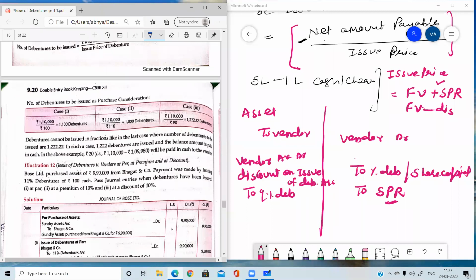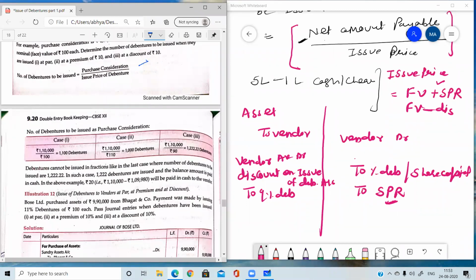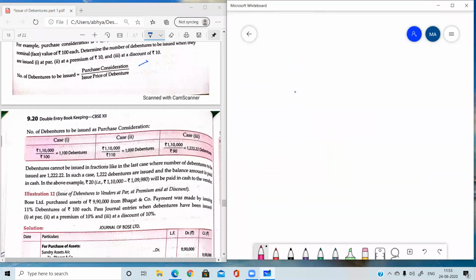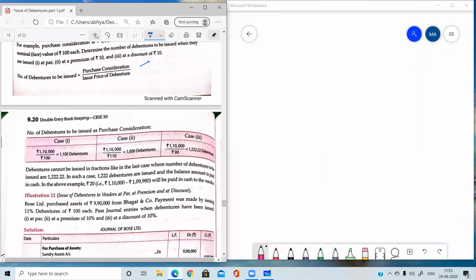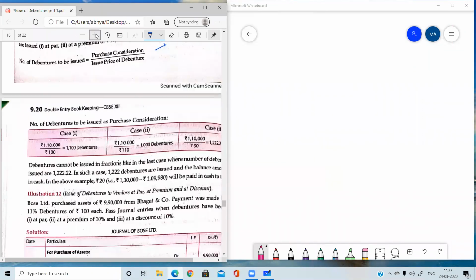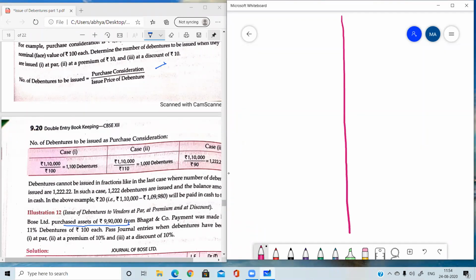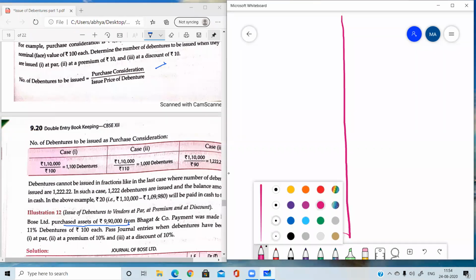Now let's do the question. This is one single question which we need to do in all the three cases. So a single question will make your concept clear for all the three various cases. Okay. So you can see that in this question, issue of debentures, Boss Limited purchased assets of rupees 9,90,000. So the first entry we need to pass is for the purchase of assets.